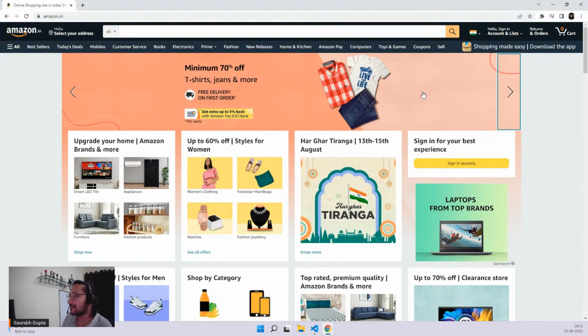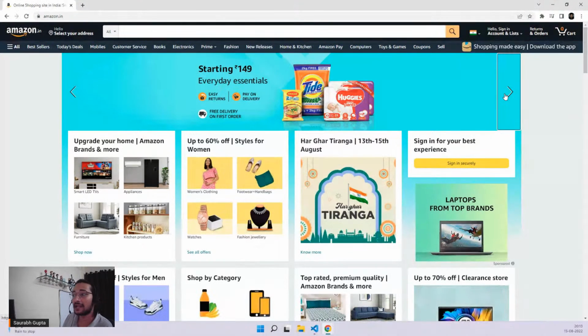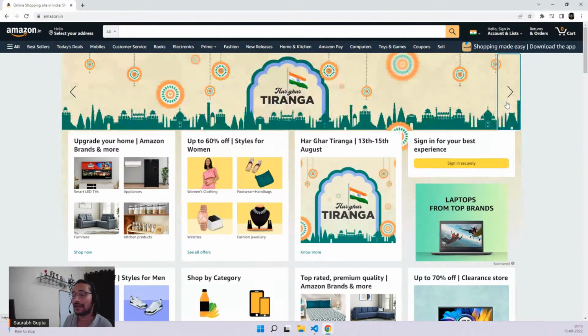And this is very simple. We'll do something good. It will also have indicators and it will also move automatically. It will have a lot of logic. It will have buttons like this that move our image. It will have indicators. Right now here it is not moving automatically, ours will also move automatically. So that's something we can do.